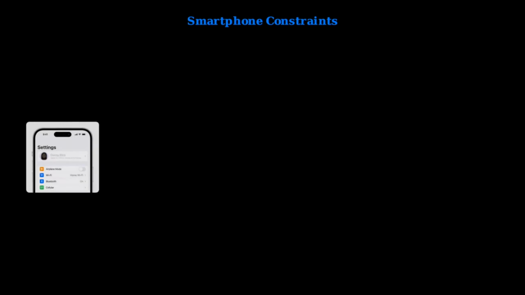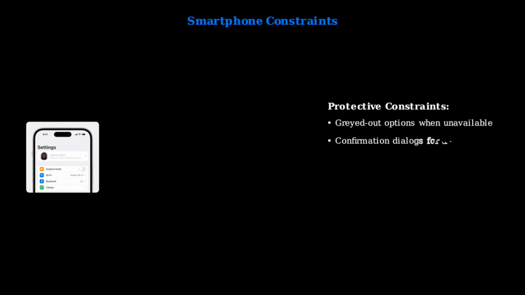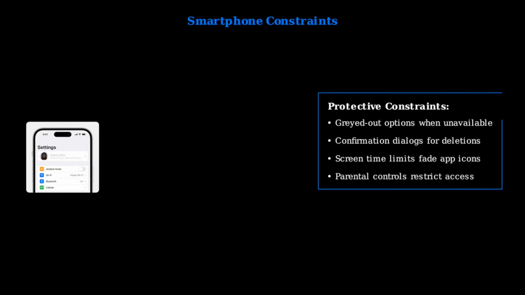Smartphones also use constraints to prevent errors and protect users. Grayed out options clearly show when features are unavailable. Confirmation dialogues prevent accidental deletions. These limitations guide users toward safe and appropriate actions.